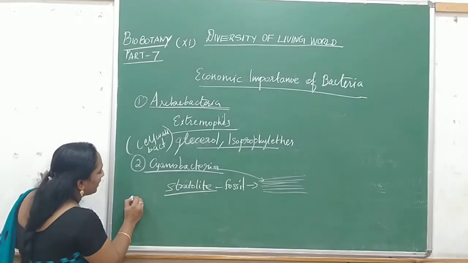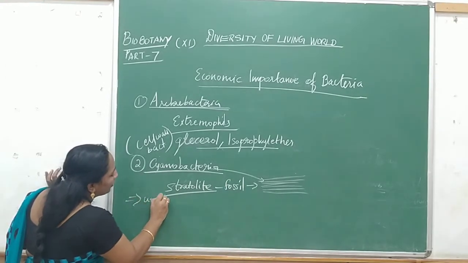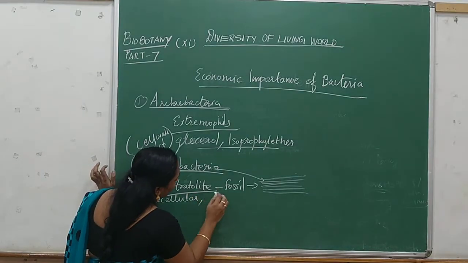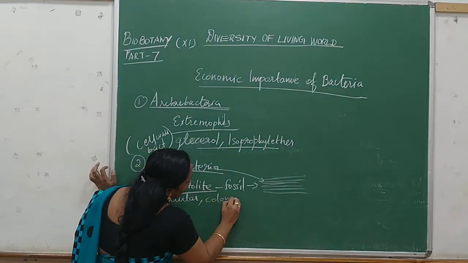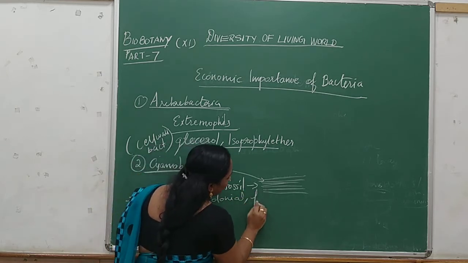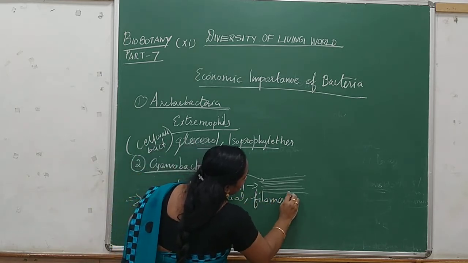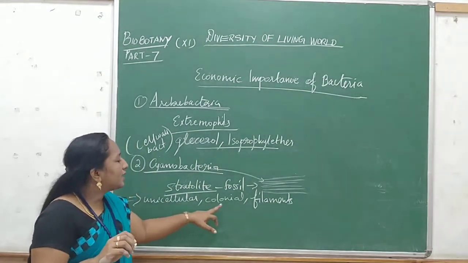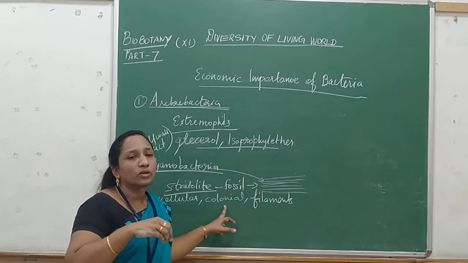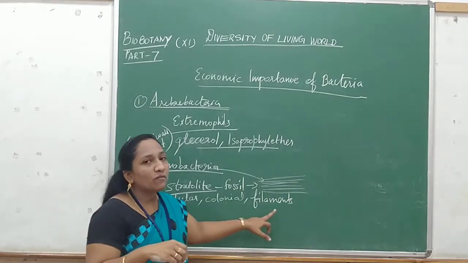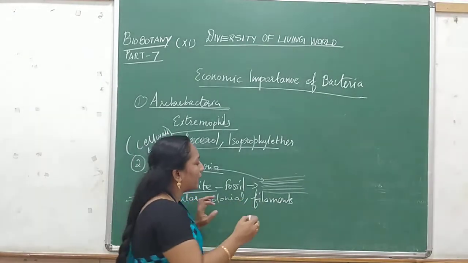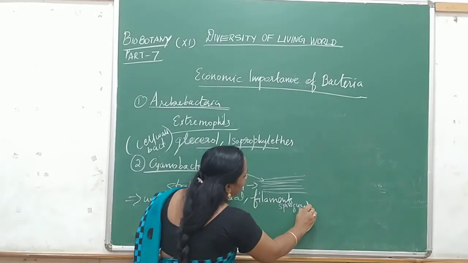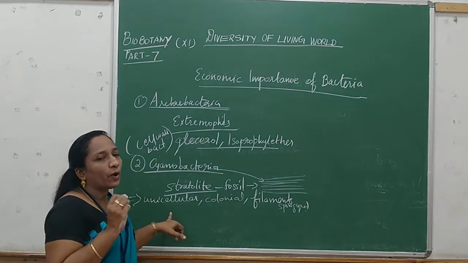So this cyanobacteria, it is unicellular, and it may be colonial or it may be filamentous. So the maximum of them are unicellular, so single cell, and some will be colonial. They start to grow in a group, and some will be thread-like structures like Spirulina or Spirogyra species. So these are some of the properties of the